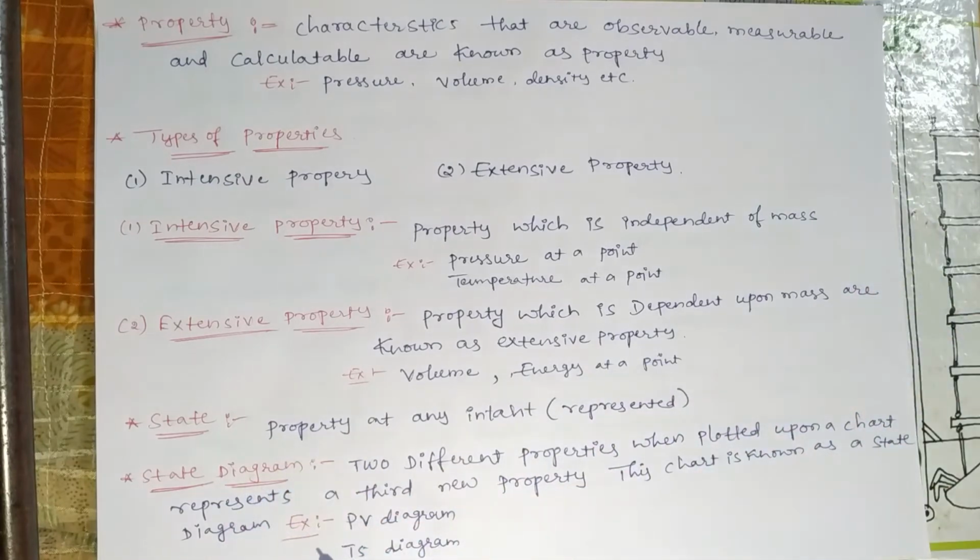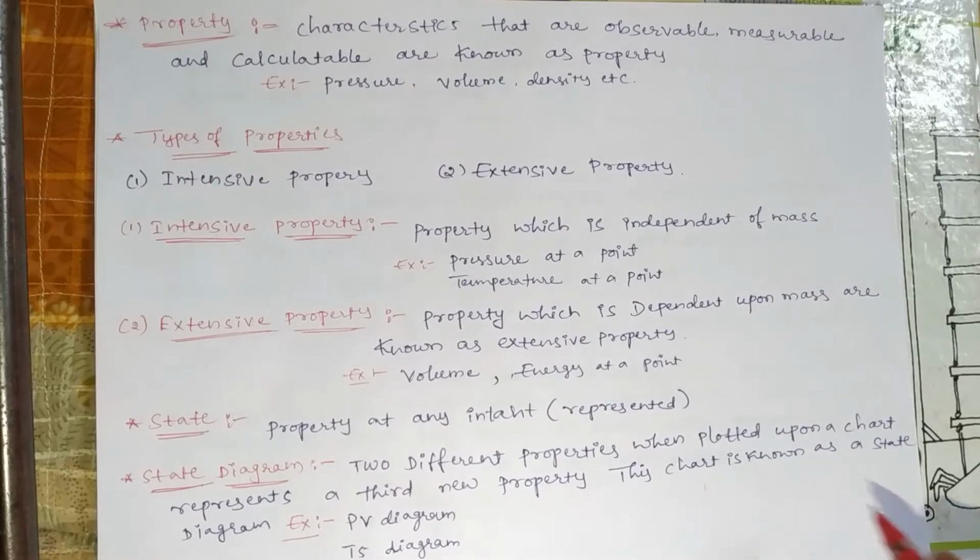Then state diagram. Two different properties when plotted upon a chart represent a third new property. This chart is known as state diagram. We can draw two different properties which show a third new property, that we call state diagram.